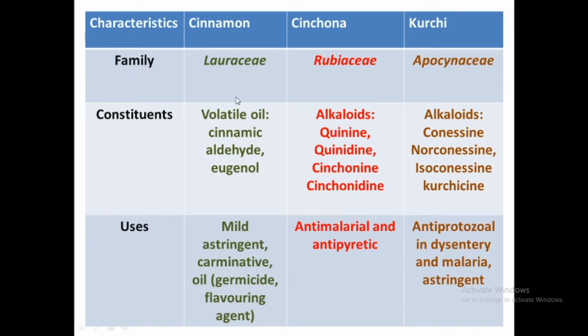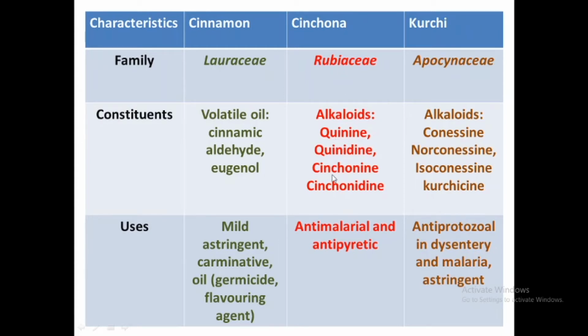Just see the family. The family of cinnamon is Lauraceae, whereas for cinchona it is Rubiaceae and for kurchi it is Apocynaceae. So these are three different families of cinnamon, cinchona and kurchi. Just see the chemical constituent. The cinnamon bark contains volatile oil as a major chemical constituent, which contains terpenes like eugenol and cinnamic aldehyde.